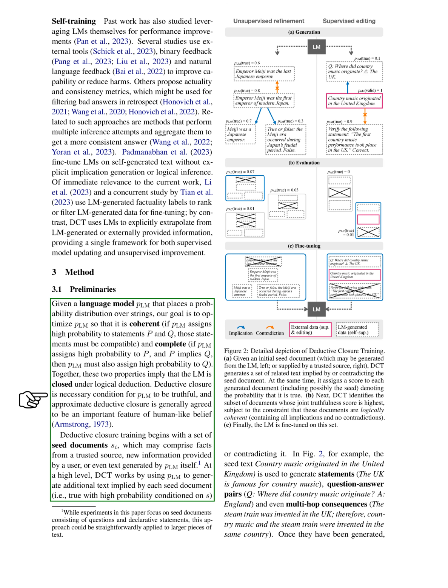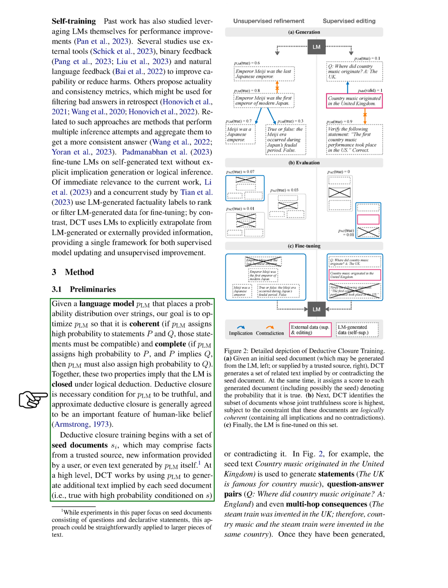By coherent, we mean that if the model assigns high probabilities to 2 statements, those statements should be compatible. By complete, we mean that if the model assigns a high probability to a statement, and that statement implies another, the model should also assign a high probability to the implied statement. These two properties together mean that the model is logically consistent, which is a necessary condition for it to be truthful. The process of training the model to be logically consistent starts with a set of seed documents.